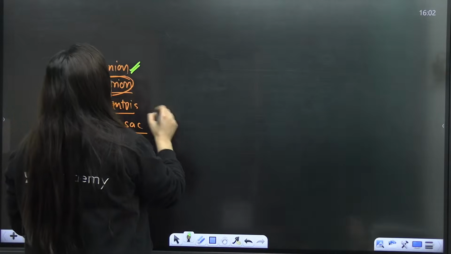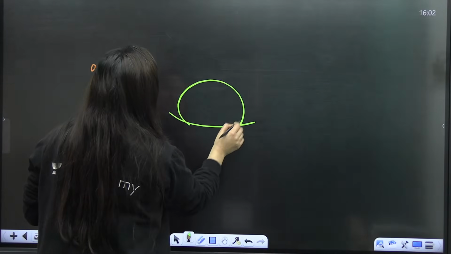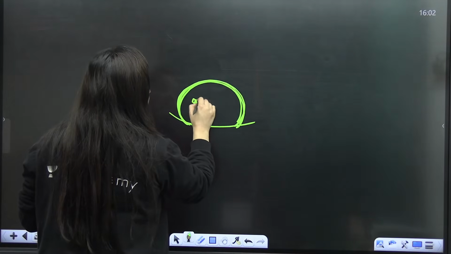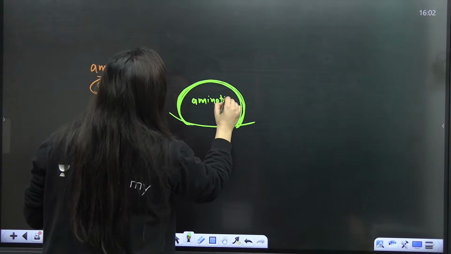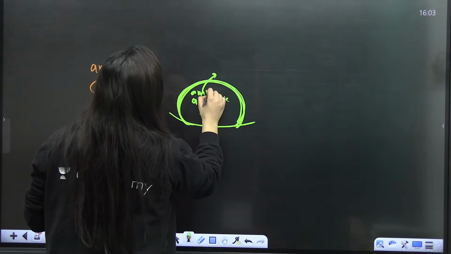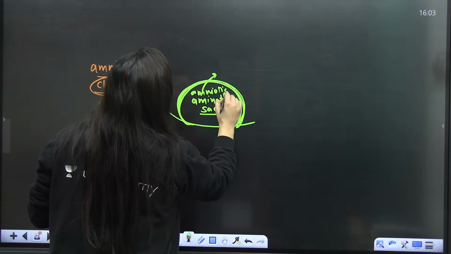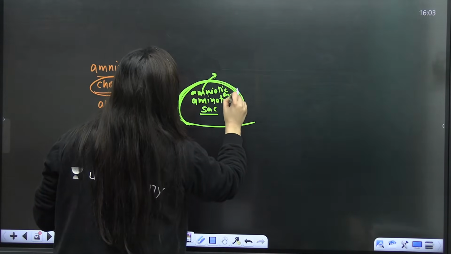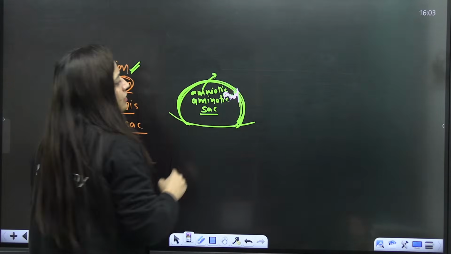And when you talk about the amnion, you know that in the uterus, this is the amniotic cavity, and the amnion layer covers it. So this is the amniotic sac where the baby is going to grow. There is the amniotic fluid as well. I hope you are all aware of this. Amniotic fluid is also there, yes or no?